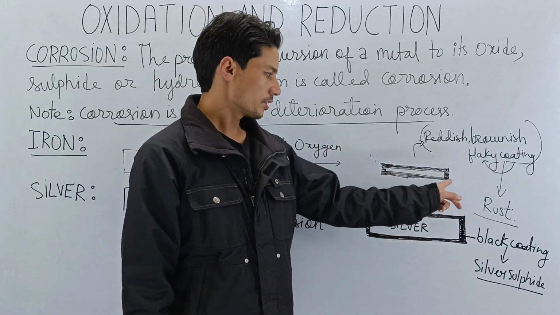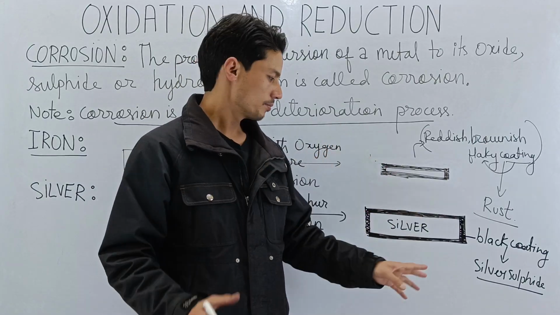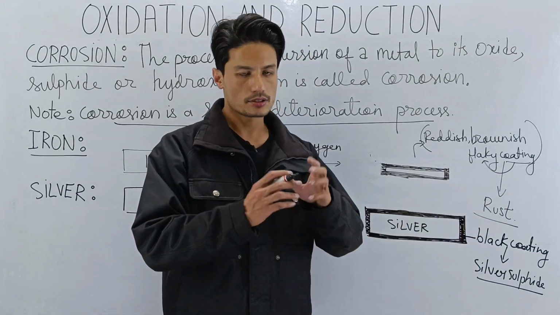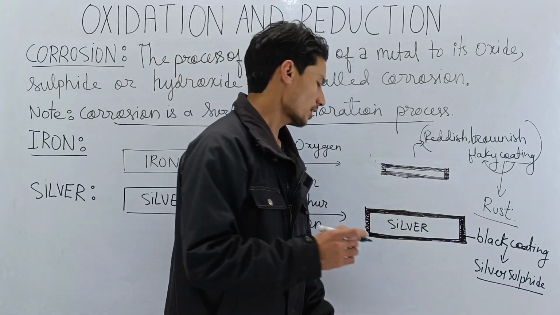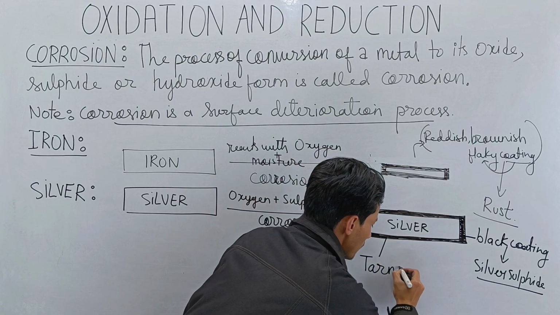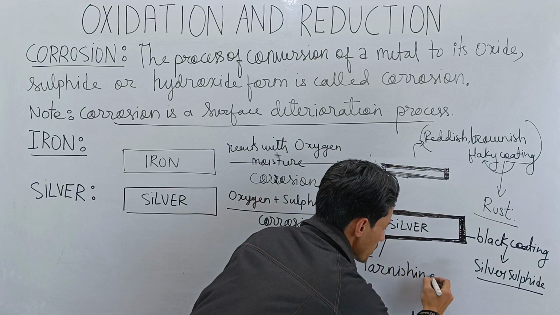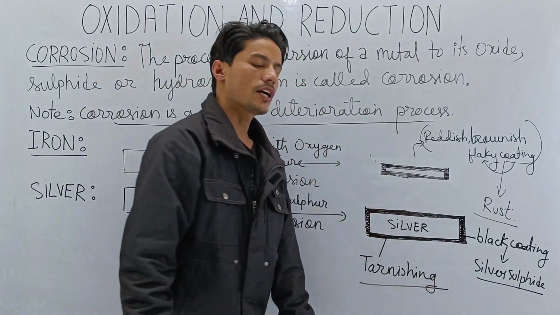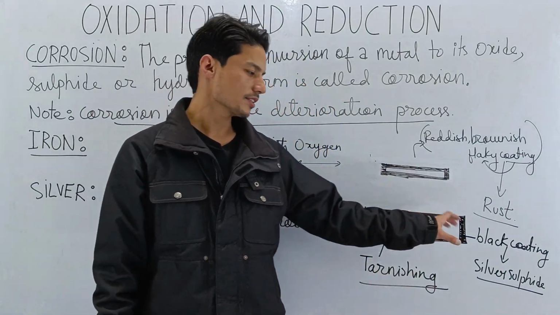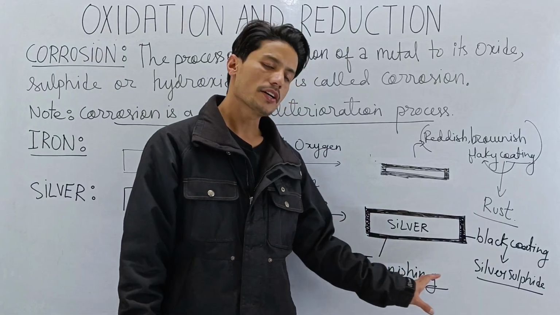Understood? We know that rust peels off, it comes out. But unlike rust, this black coating which is formed over the surface of silver does not come out. So this process is called tarnishing. We call it tarnishing of silver. We don't call it rusting of silver.